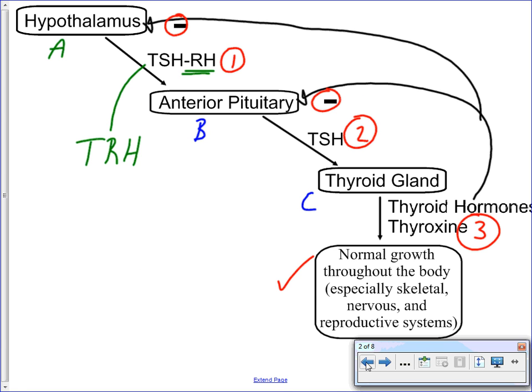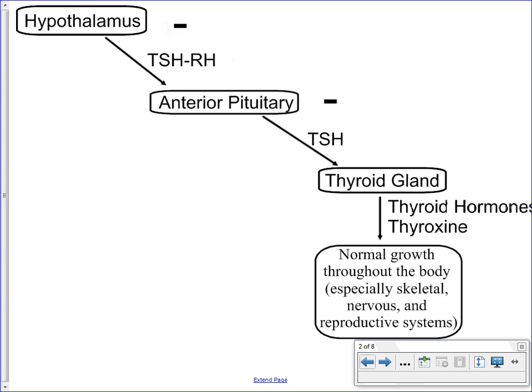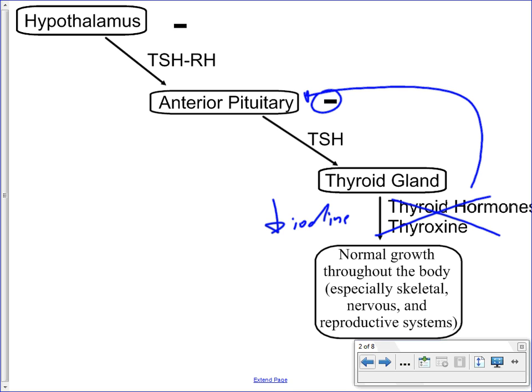Well, if we go back to this picture here, if there isn't enough iodine, then what's going to happen is you will not be able to produce the thyroid hormone. So a decrease in iodine results in no thyroid hormone, or much less being produced by the thyroid gland. Well, if you don't have that thyroid hormone being produced, well, we said that there would be a negative feedback if it is being produced. So if we turn that around, if there's not enough thyroid hormone circulating around, then you have no negative feedback.